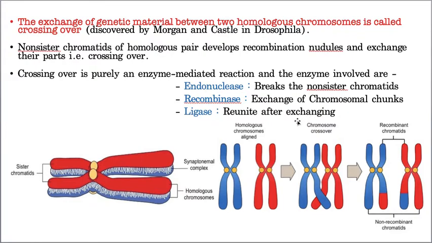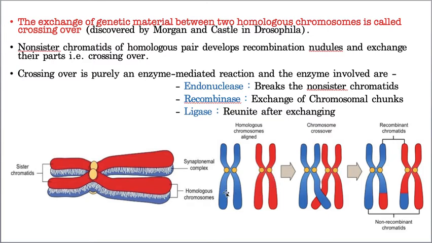How? Let us see. I told you the small DNA portion cuts, and here the small chromosomal part cuts, and for this cutting it needs an enzyme called endonuclease. So endonuclease helps in breakage of the non-sister chromatids. Now this one has to come here, this one has to come there. That means they need to exchange. For that exchange, it needs one more enzyme called recombinase.